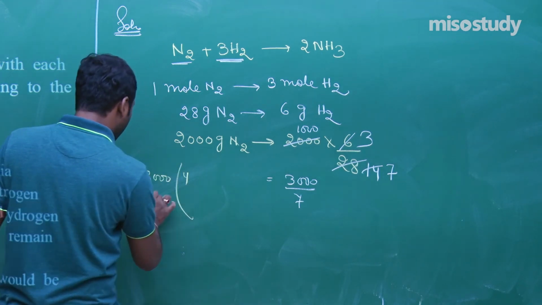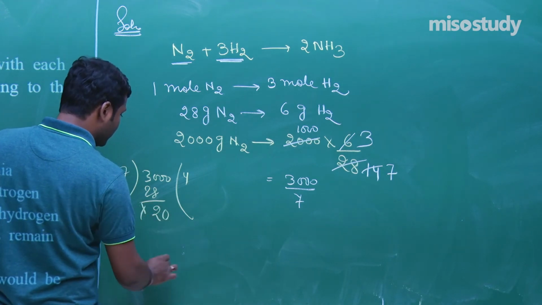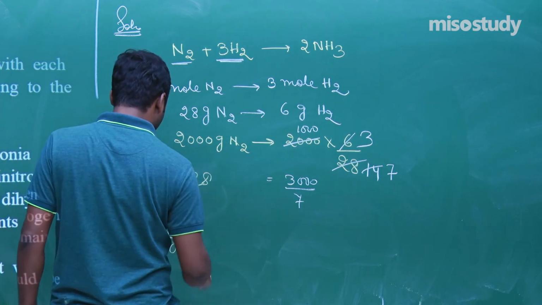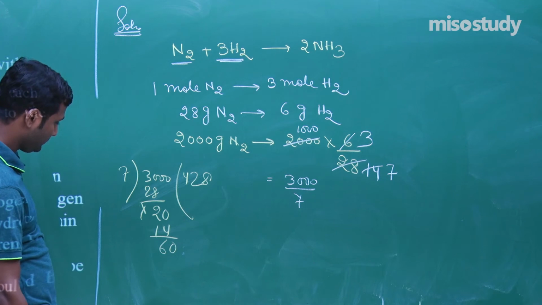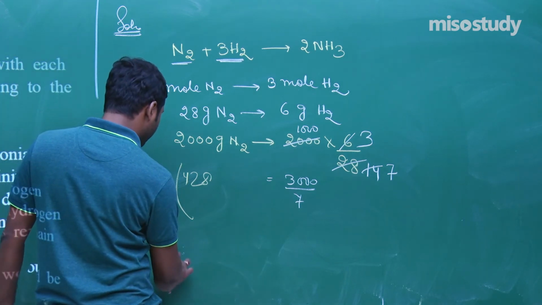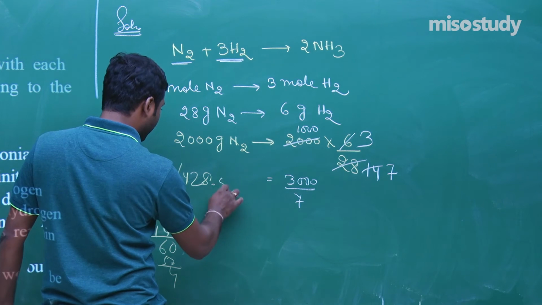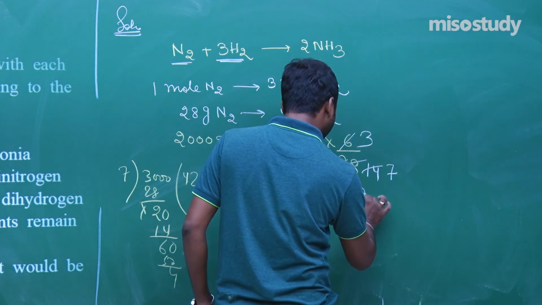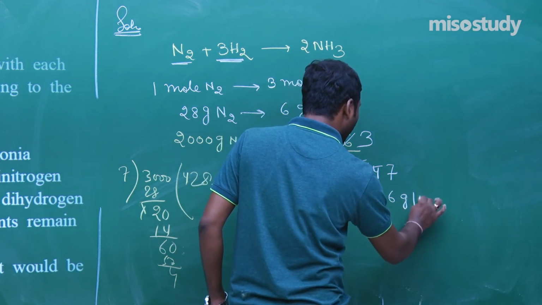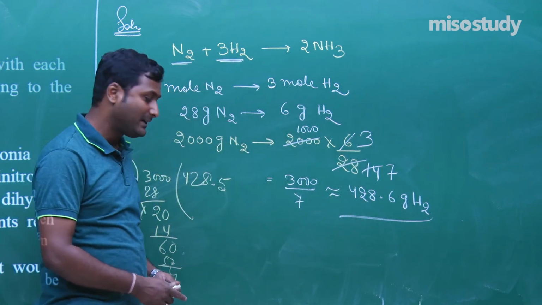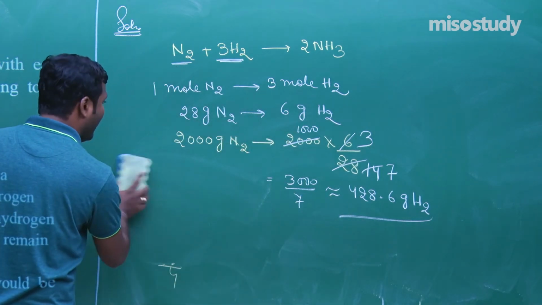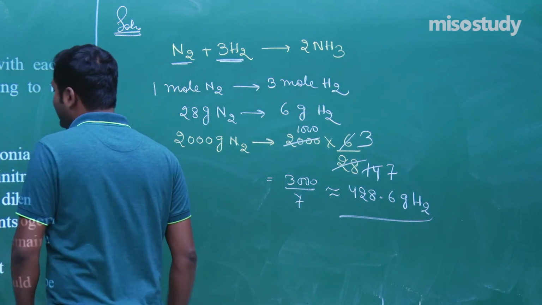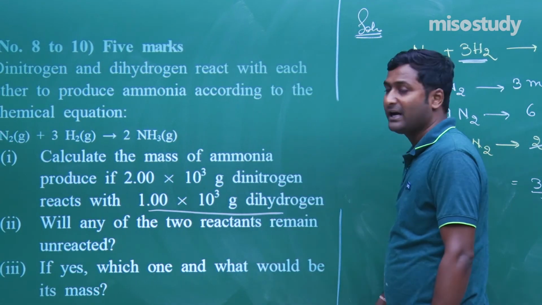7 4s are 28. 2 7 2s are 14. That is 6. 7 8s are 56. 4 7 5s are 35. That is around 428.6 gram hydrogen. Clear? That is, 2000 gram nitrogen requires 428.6 gram of H2. But here 1000 gram of H2 is given.